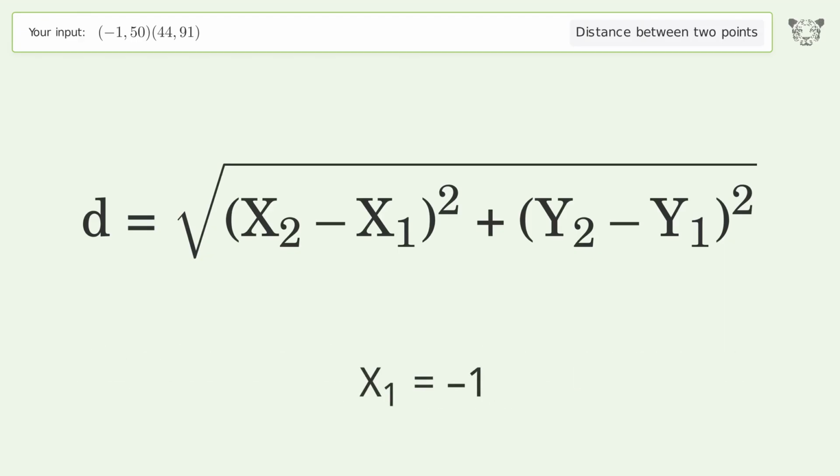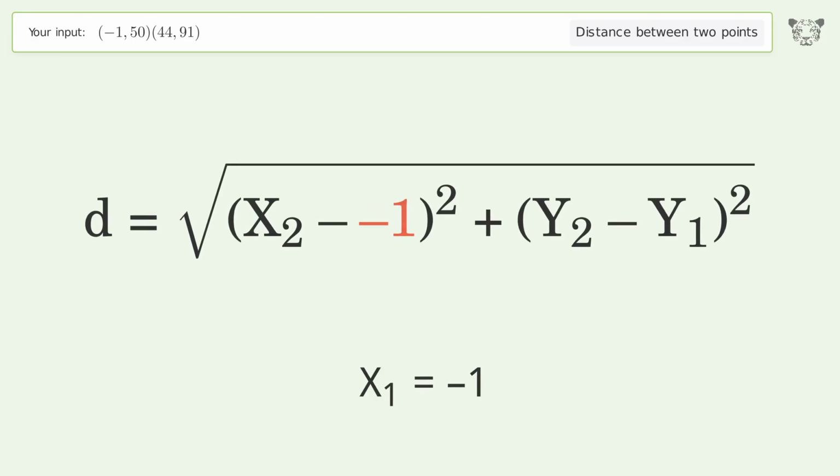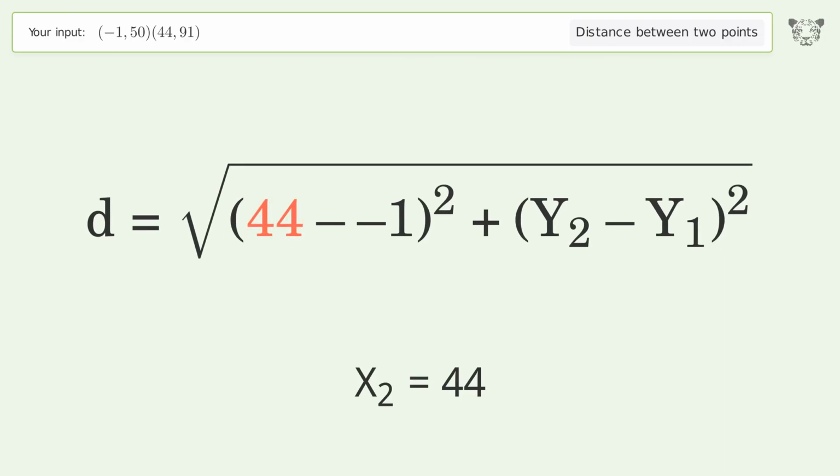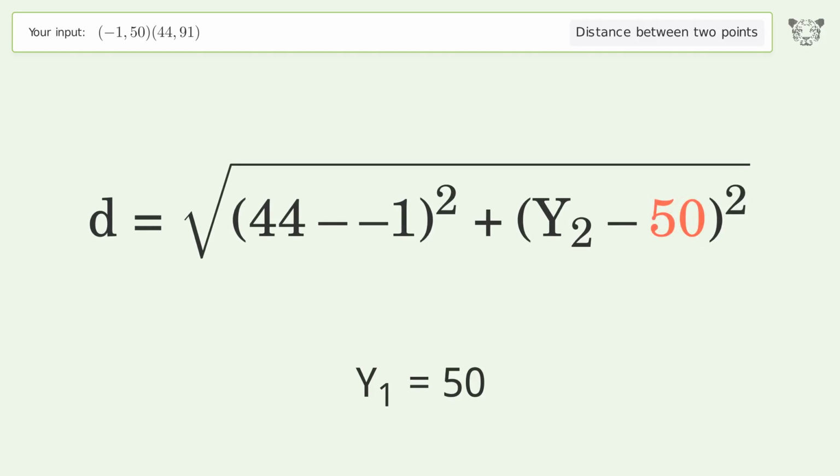x1 equals -1. x2 equals 44. y1 equals 50. y2 equals 91.